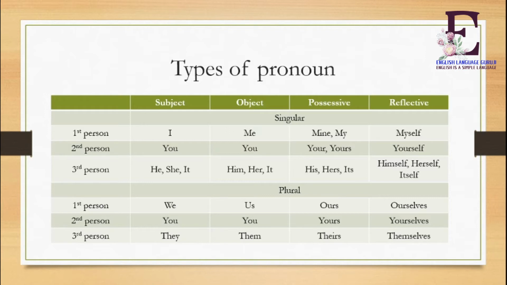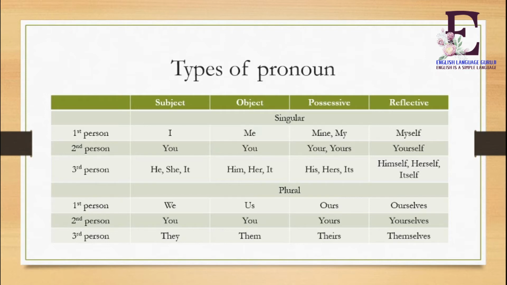It becomes objective: him, her, it. Possessive: his, hers, its. Reflexive: himself, herself, itself. Plural: subjective is we, objective is us, possessive ours, reflexive ourselves. Second person: you, you, yours, yourselves. Third person: they, them, theirs, themselves.